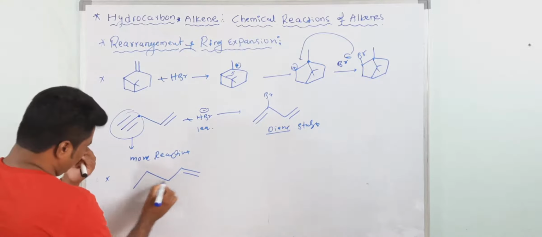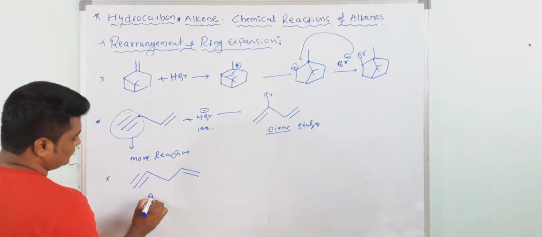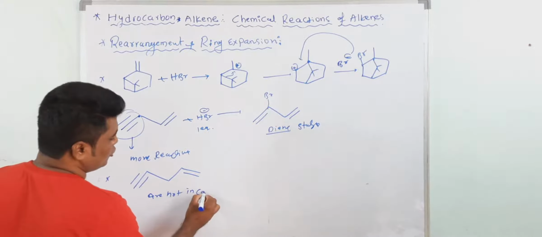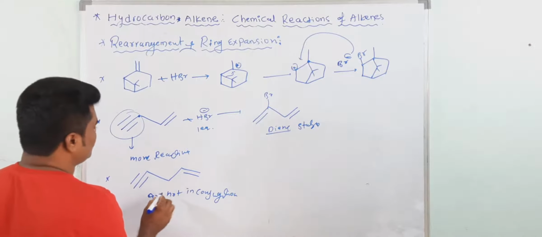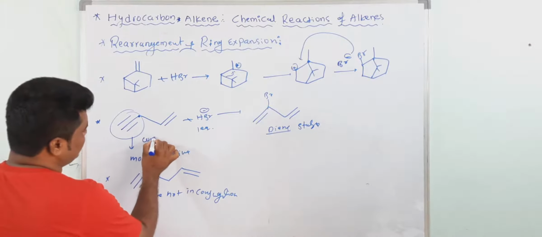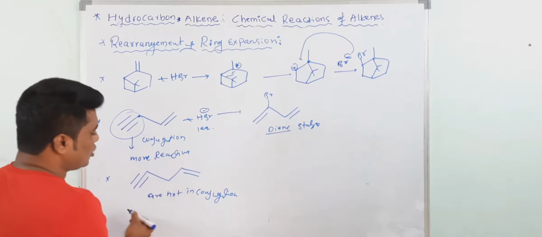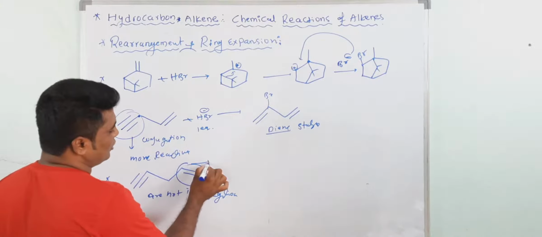Now I am taking one double bond and one triple bond. They are not in conjugation. Here conjugation is there. Here they are not in conjugation. When the double bond and triple bond are not in conjugation, then the double bond is more reactive.